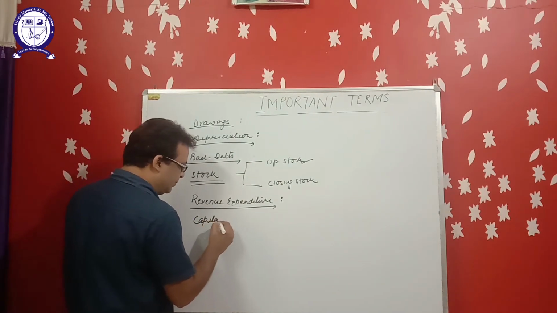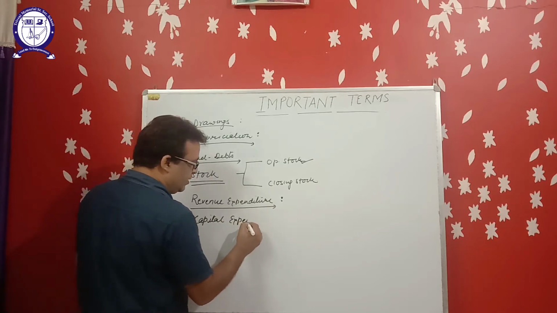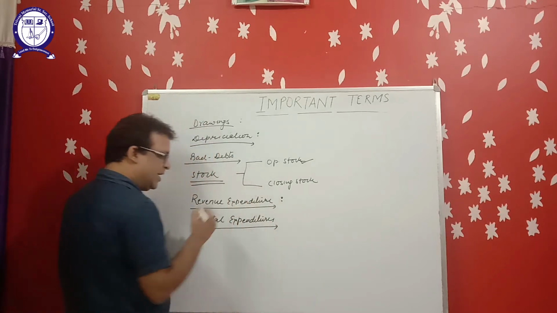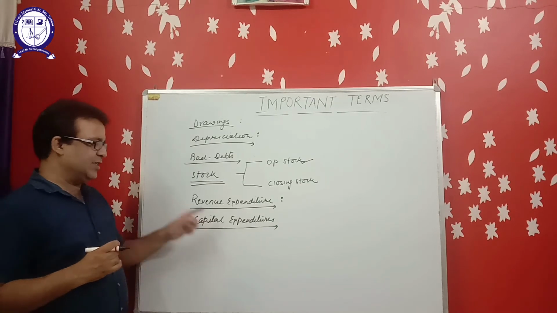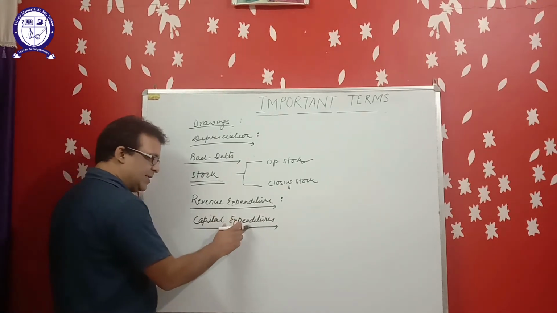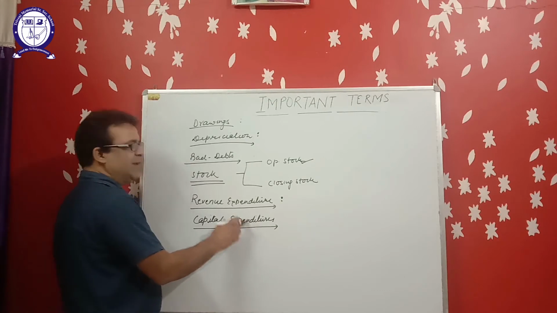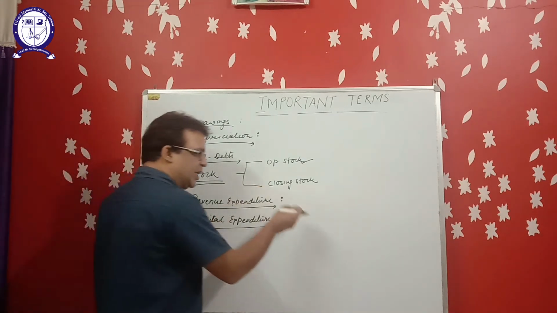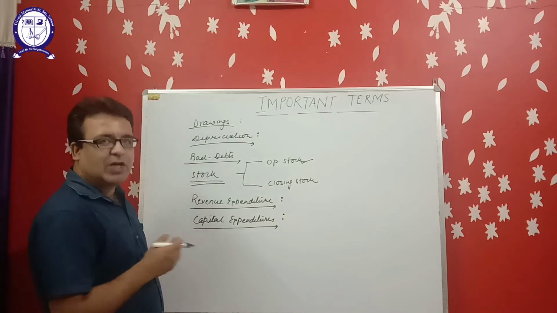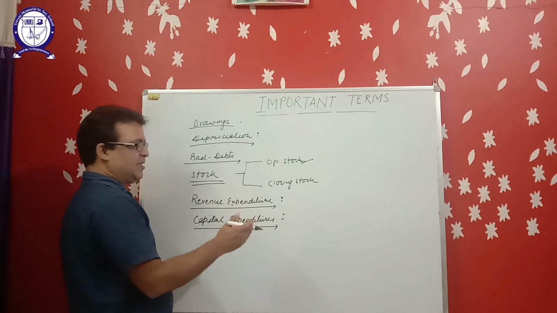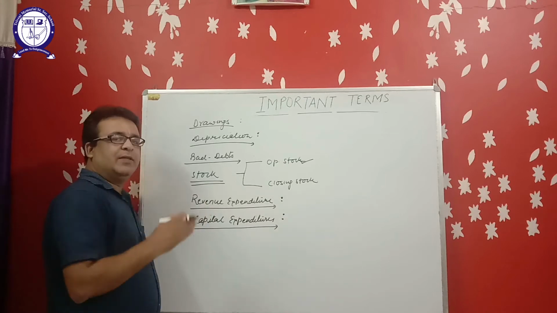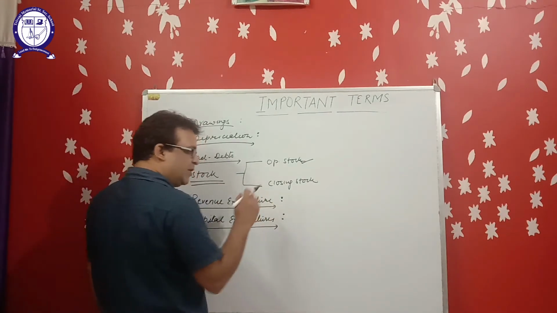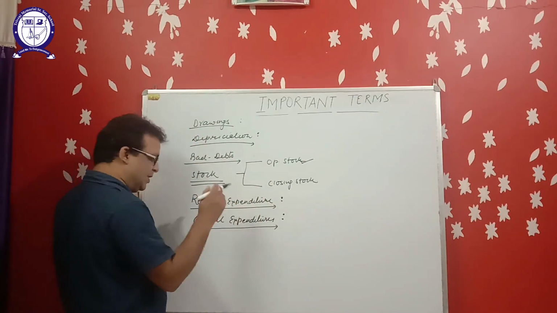Capital expenditure. Capital expenditures are those expenditures which are done at the time of purchase of fixed assets. These expenditures give us profit for long time. For example, expenditure done at the time of purchase of furniture. Suppose we have purchased furniture for 50,000. The furniture will give us gain for long time. This will give us service for long time. So, expenditure done for purchasing furniture is capital expenditure.